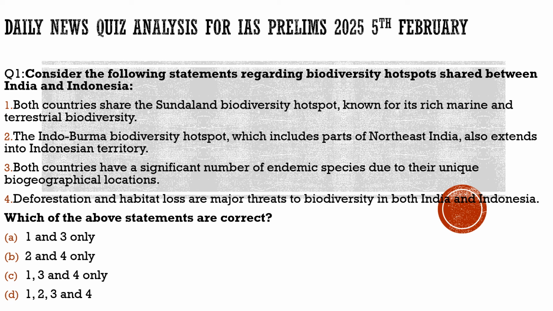In the first part of our discussion, we will discuss questions with respect to current affairs. What we will do is take up the most important articles from the newspapers. We'll try to break them down into the simplest language possible, and we will try to derive the possible prelims questions from those particular articles, so that it will give you the idea what part of the newspaper is important for your preparation, what should be your approach, and how you can expect a question from that particular part. This is what we are going to do in the first part of our discussion.